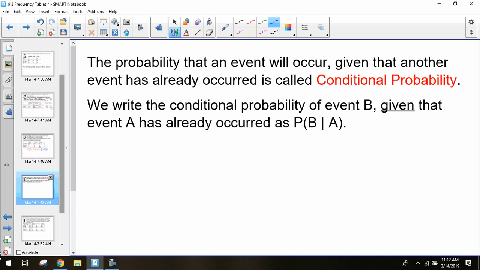So we write the conditional probability of event B. You would say this is the conditional probability of event B given that event A has already occurred. We write that as probability, parentheses, B, and then we have this slash here. That slash means given. So this is what is the probability of getting event B to occur given that A has already happened.